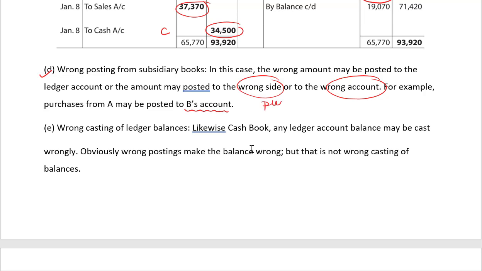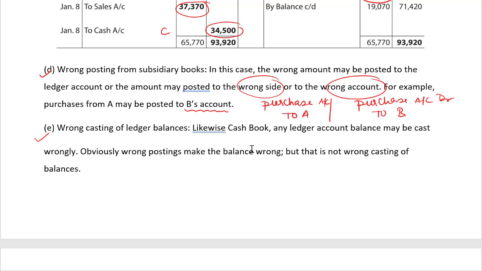The entry is purchase from A, correct entry, but wrongly we had recorded it as purchase from B. I hope it is clear. Let's move ahead.